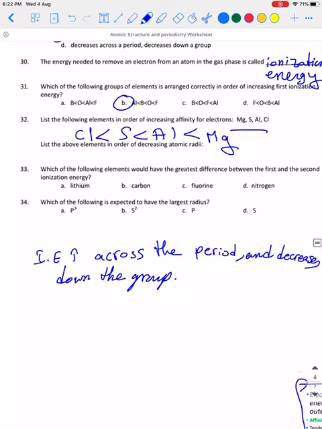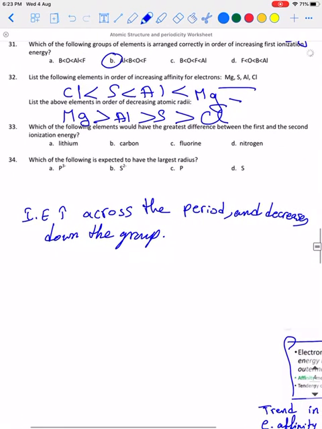List the above elements in order of decreasing atomic radii. As we said, atomic radii decrease across the period and increase down the group. So it will be exactly the opposite of this arrangement. So magnesium greater than aluminium, greater than sulfur, greater than chlorine.